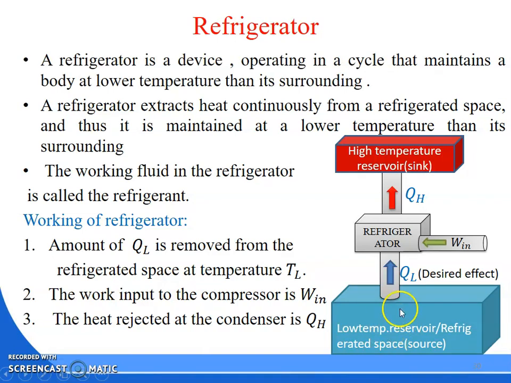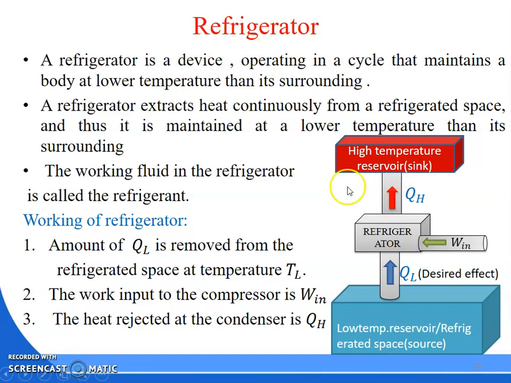The heat extracted from the refrigerator space will be utilized in the refrigerator, and some of the heat will be rejected. How much? QH. So it is heat rejected to the sink. Where the heat is rejected is known as what? The sink. QH amount of high temperature heat will be rejected, so the high temperature sink is maintained here. In this case, the low temperature reservoir is your source and the high temperature reservoir is your sink.